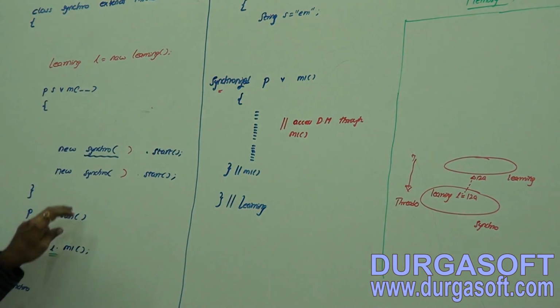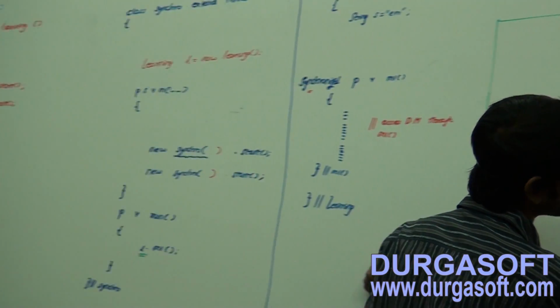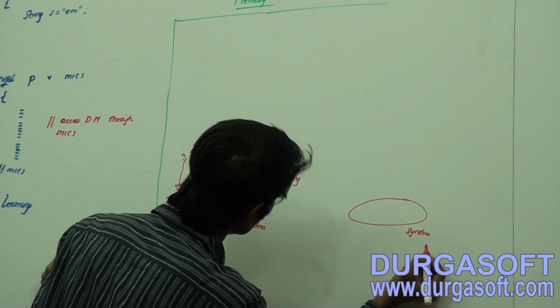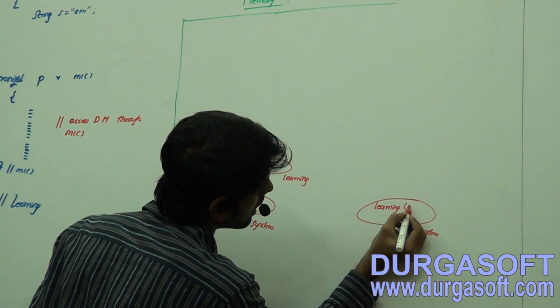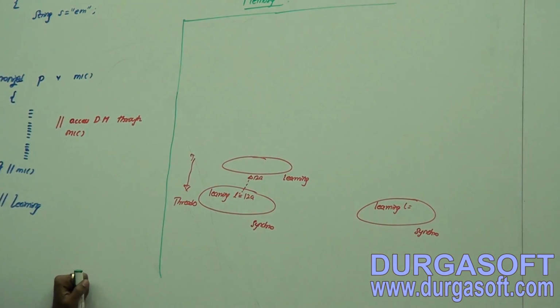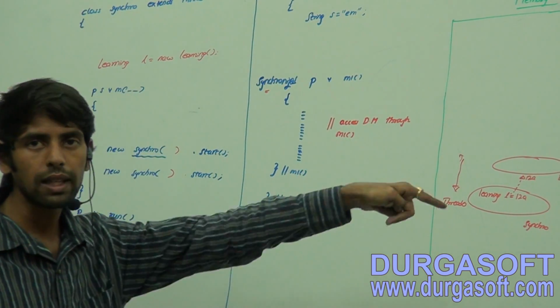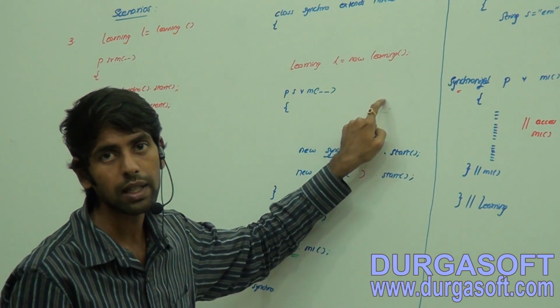Now what is the other one? What am I doing here? New Synchro dot start. Once again one more instance for the thread is going to get created. The underlying object is Synchro. And here we are having one more instance. Why this instance? Learning is going to be part of the instance. Instance members are always part of our instance. That's why I am taking that one there. So this statement is an instance member. You have to be good in types of variables.